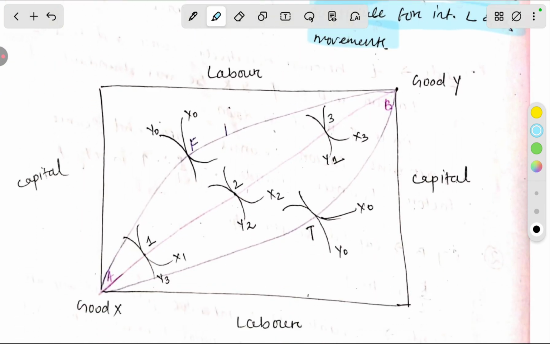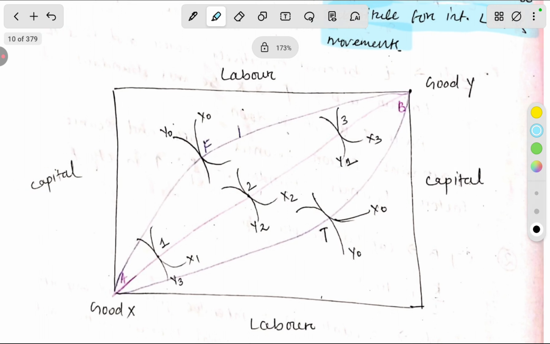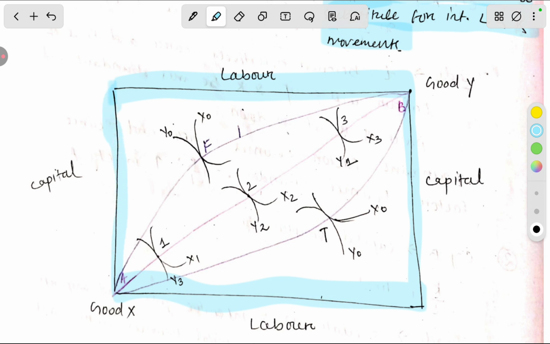Let's understand this diagram. Here this is labor, this is capital, this is labor, this is capital. This line will be the contract curve. These three lines will be the contract curve.